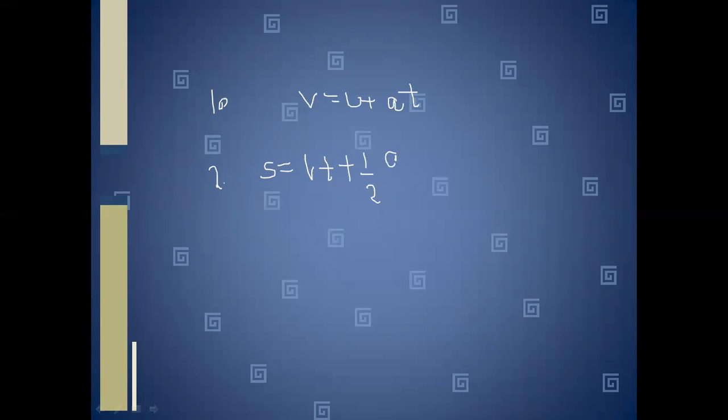We have already derived these equations. You can see from the previous videos how we derive these equations. And the third equation is v square equal to u square plus 2as, where a is the acceleration and s is the total distance traveled during the motion. So let's begin.